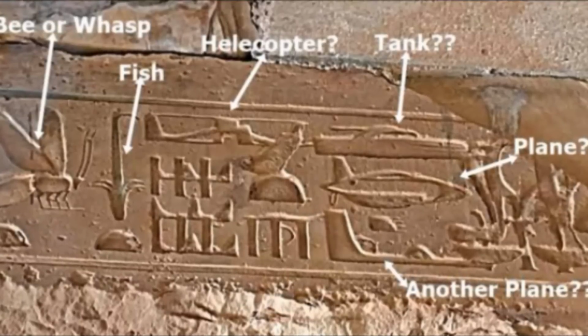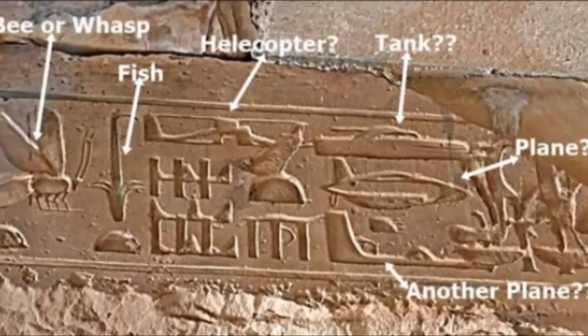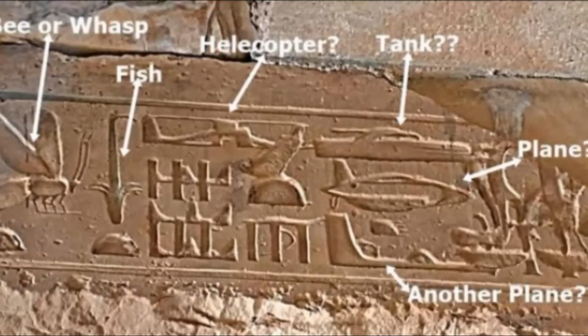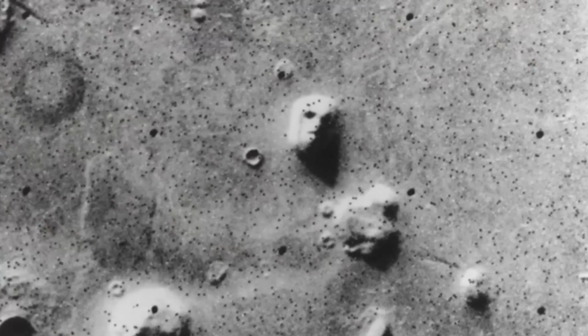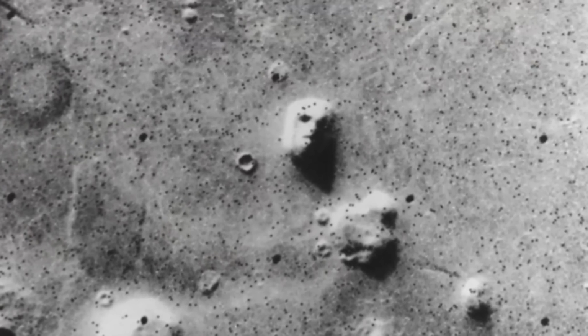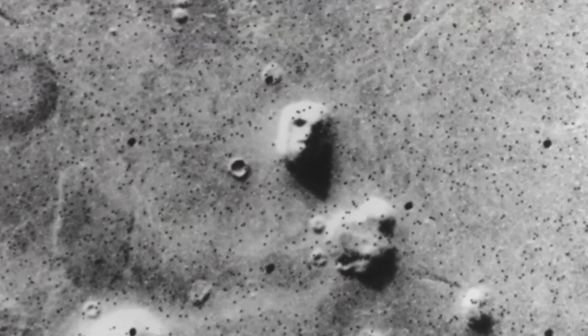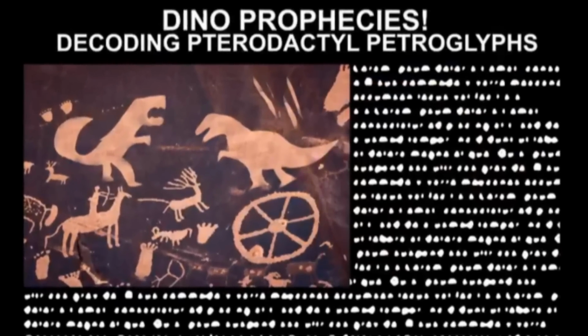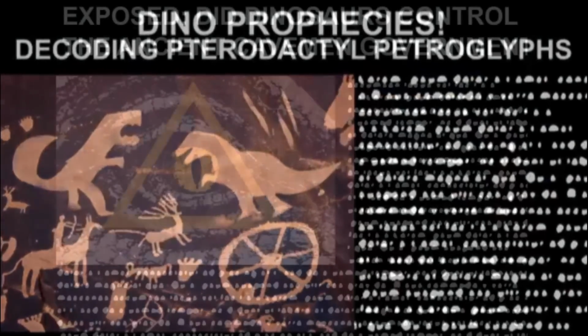Since we are used to seeing these kinds of shapes in our world, we often see them in other images where we aren't intended to, if that makes sense. It's like the face on the moon or the face on Mars. We're so used to seeing faces that our brains naturally look for faces in everything. So I guess this is what the Dino Prophecies theory is alluding to here.